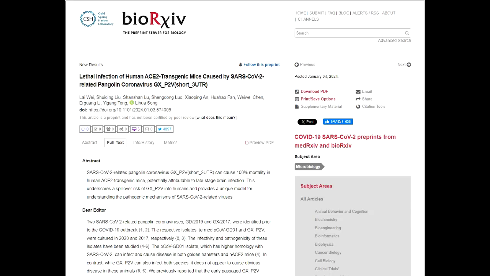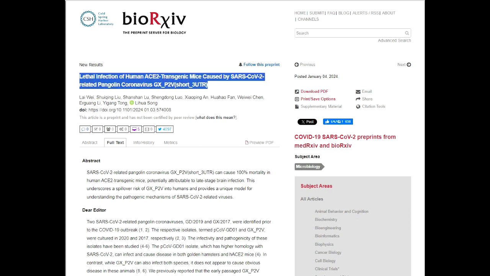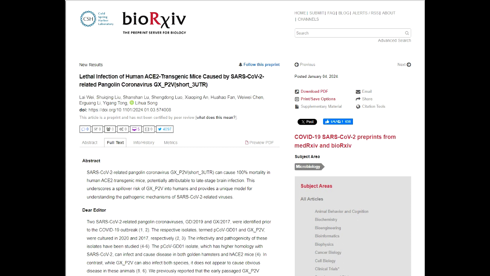Okay, so I'd like to introduce this paper that was published this month. Yes, really newly published. Okay, please look at the title. So you can understand the keyword is the coronavirus, related to SARS-CoV-2. But this virus was isolated from this animal, the pangolin.